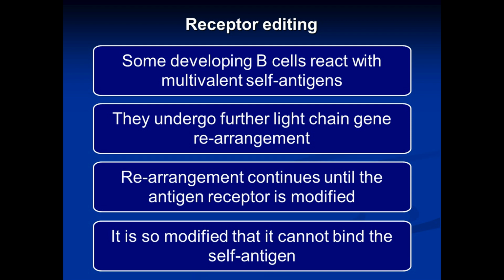And it is so modified that it can no longer recognize the self-antigen. So, by continuing gene rearrangement, the receptor is so modified or edited that it can no longer bind the self-antigen. So receptor editing is one mechanism by which the antigen receptor is modified.